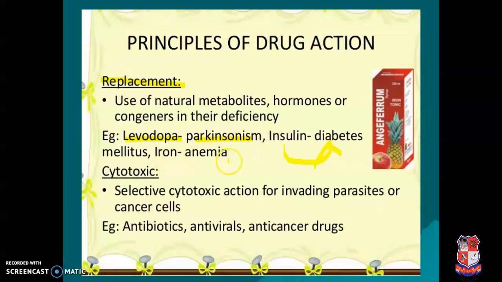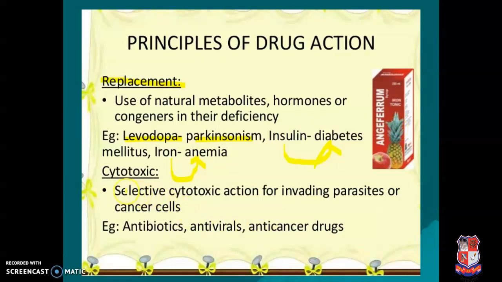Same as iron in anemia. We are very well aware that in the anemia condition, we find it is due to iron deficiency. Iron we have to supplement in the form of oral preparations. One example is given here. This is an iron tonic that contains iron, and this is replaced by this therapy. So this is a replacement.